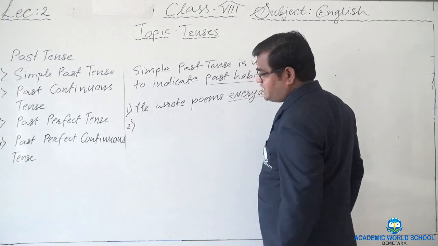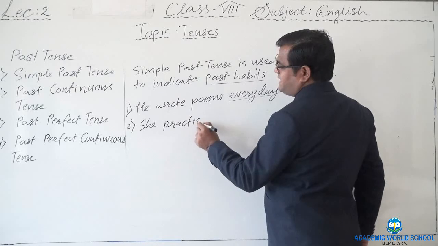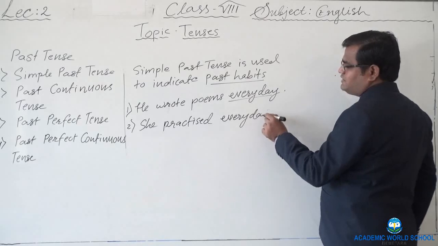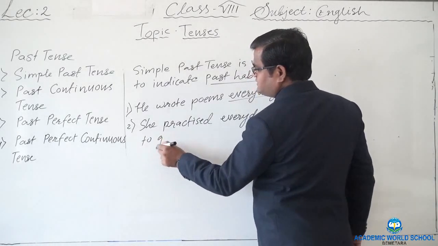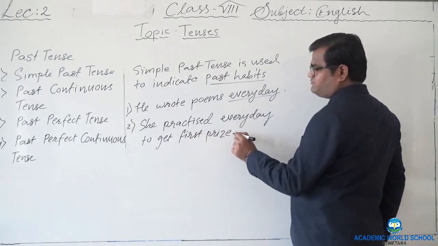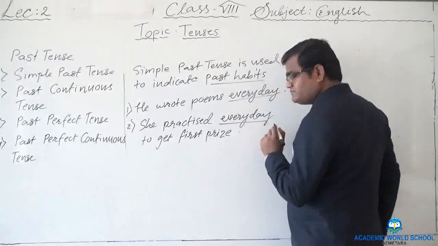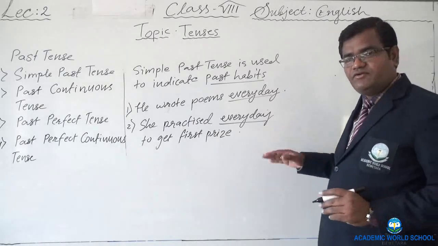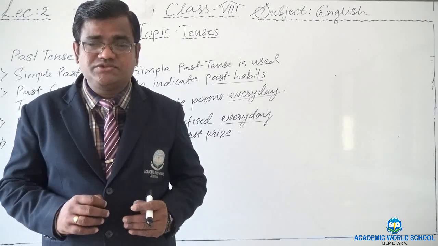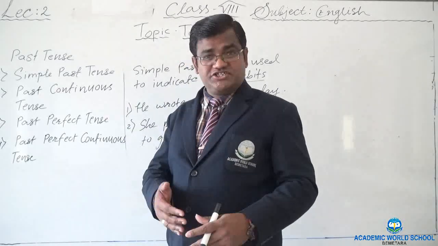For example, we can take: she practiced every day to get first prize. Probably she wanted to get first prize in a competition, so she practiced every day. Sometimes instead of every day, we can say he took a morning walk usually. Usually can be used. Always can be used. Casually can be used. Frequently can be used. Generally can be used.